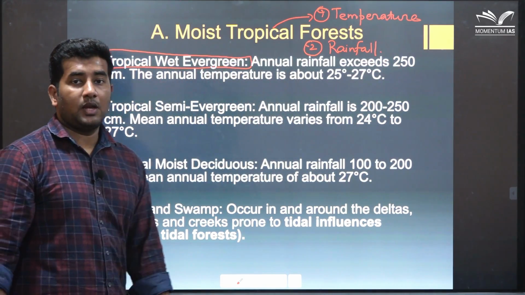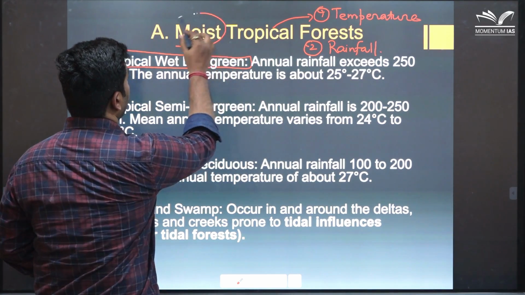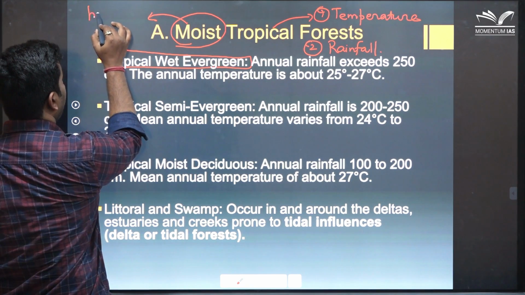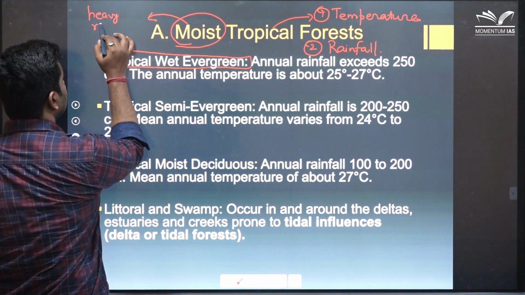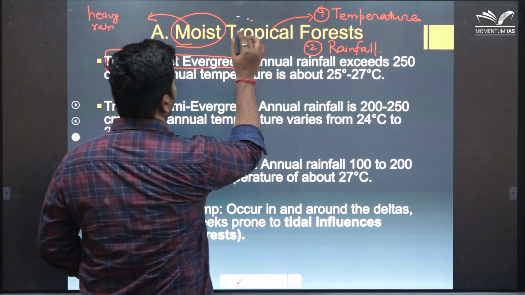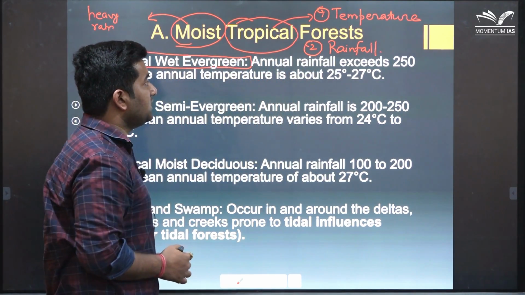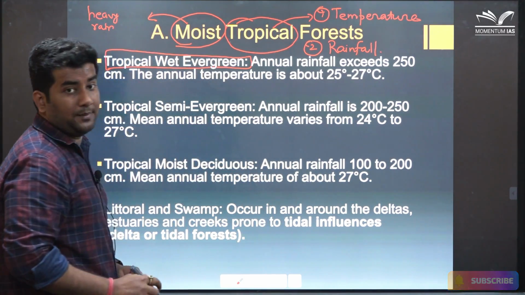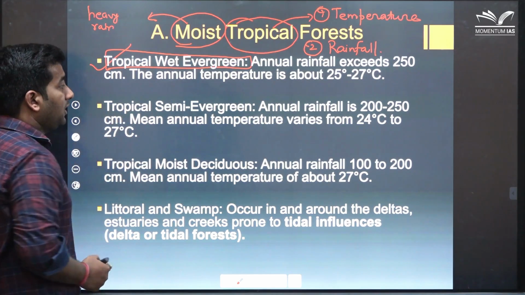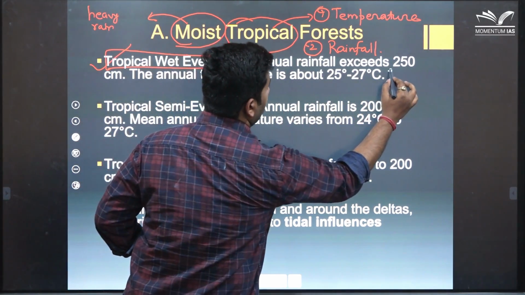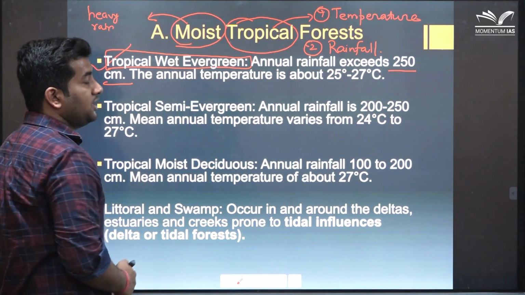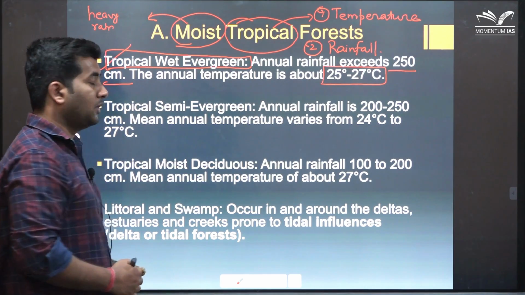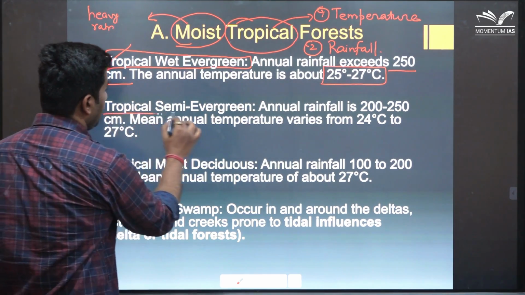So, the first type that we are going to discuss is moist tropical forest. As the name suggests, it is moist. That means it receives heavy rainfall and it is tropical. That means it has average temperature about 25 to 30 degrees centigrade. What can be the types? First is tropical wet evergreen, very high rainfall about 250 to 300 centimeter, and average temperature about 25 to 27 degree centigrade. Second comes tropical semi-evergreen.